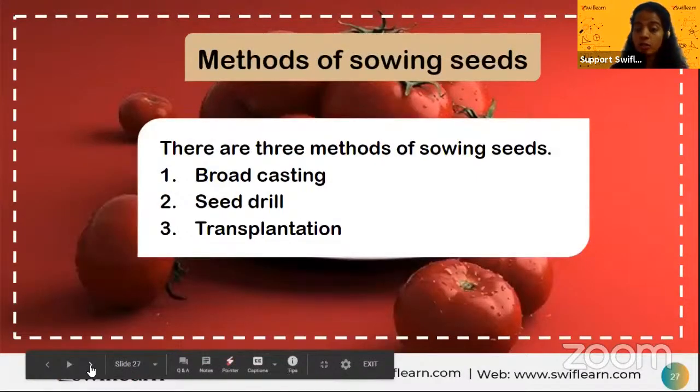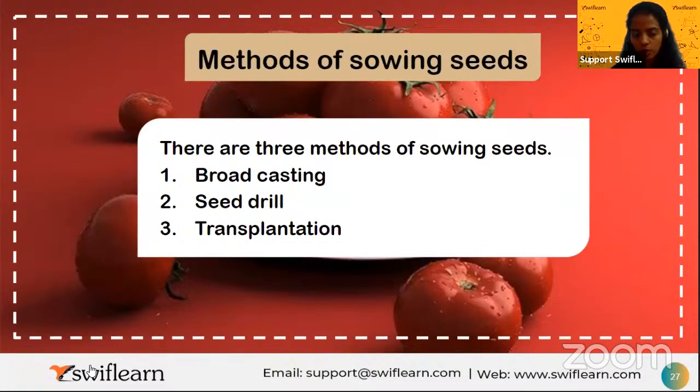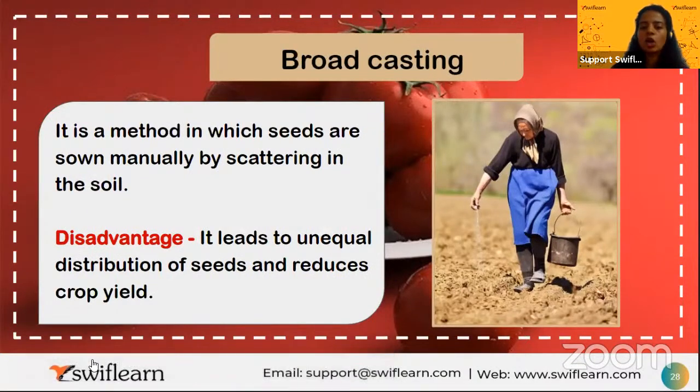Now, what are the methods of sowing seeds? There are different methods of sowing seeds. The first method is broadcasting. Second is seed drill, and the third is transplantation. So broadcasting is a method of sowing the seeds manually, that is, you're just scattering the seeds on the soil.